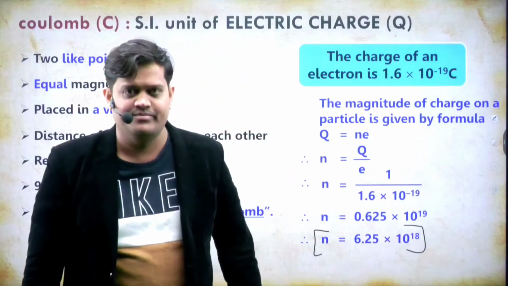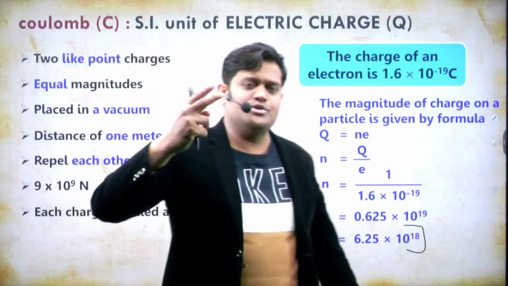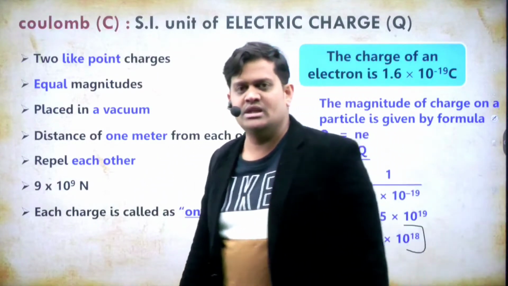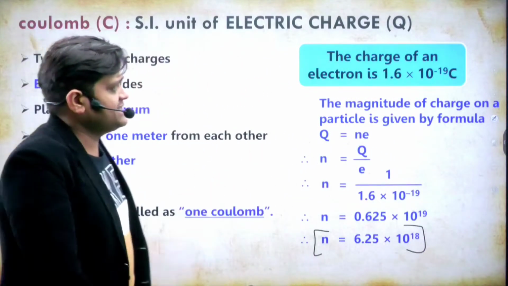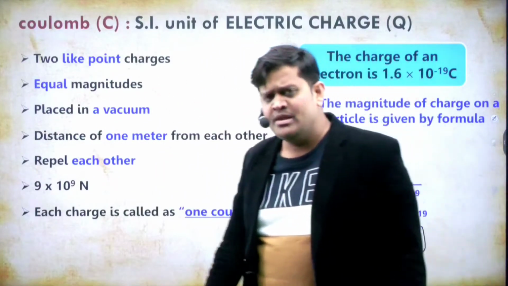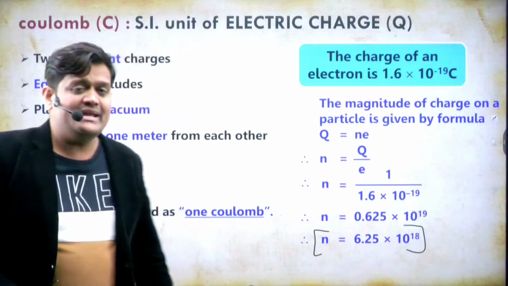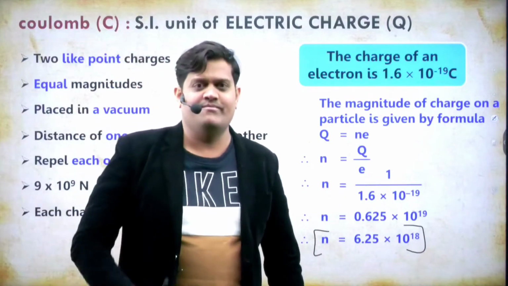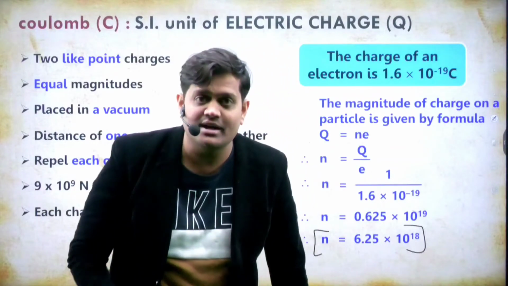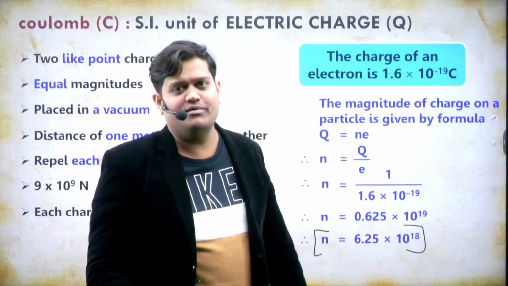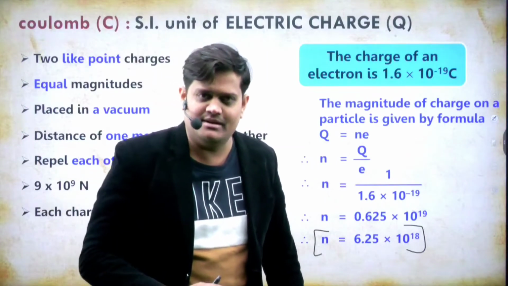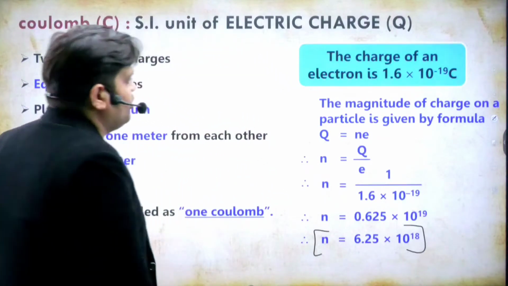That's the answer. There are 2 different questions. First, what is the charge on 1 electron? The answer is 1.6 into 10 to the power minus 19 coulomb. The second question is, how many electrons are in 1 coulomb charge? The answer is 6.25 into 10 to the power 18 electrons. These are the 2 different questions. I hope that you got it. Now we go on to the next.